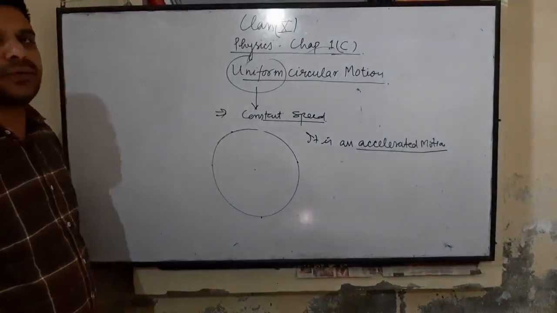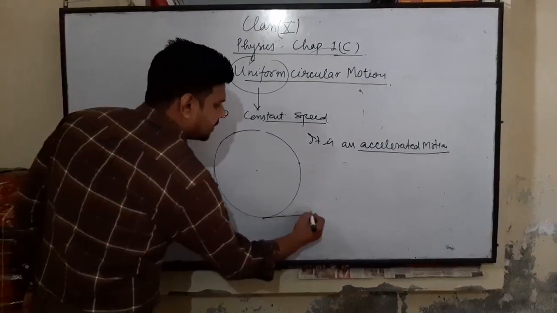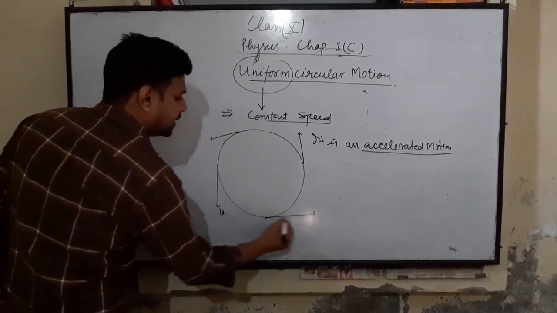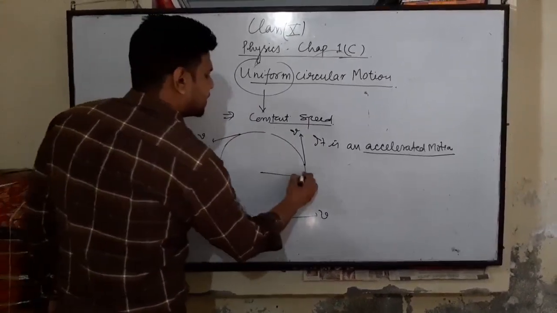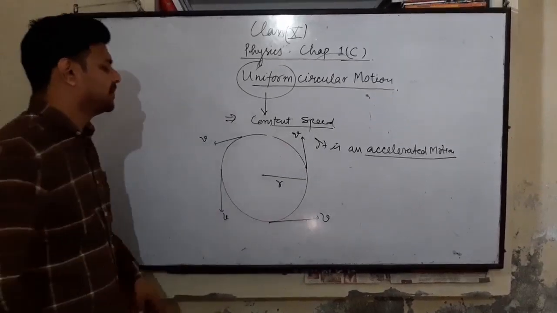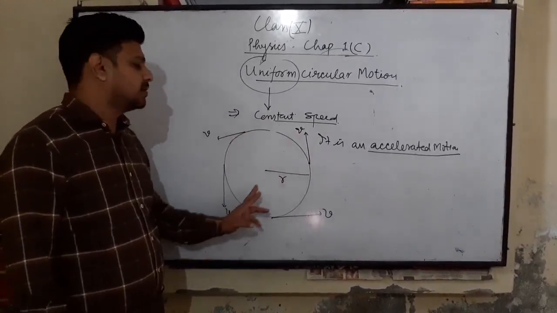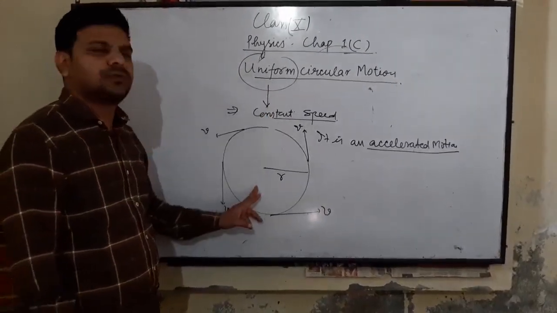In uniform circular motion, the speed of the object at any point is the same. Let's say V. This is the radius of the circular path. Consider an object moving on this circular path of radius r, so it is uniform circular motion.